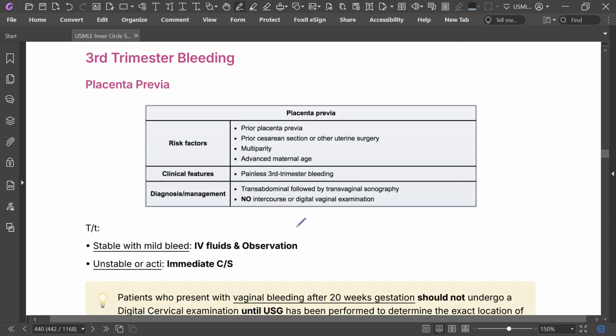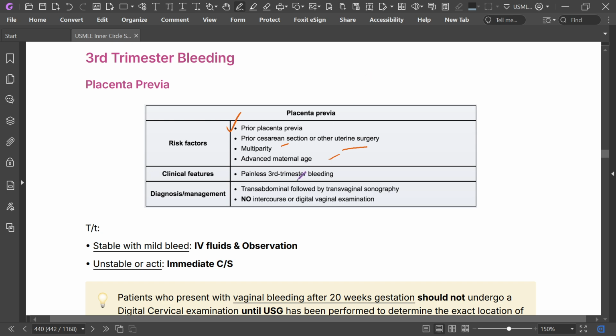Now third trimester bleeding. Start with placenta previa: painless, causeless, recurrent. Risk factors for placenta previa are prior placenta previa, advanced maternal age, prior cesarean section or other uterine surgery, and multiparity.